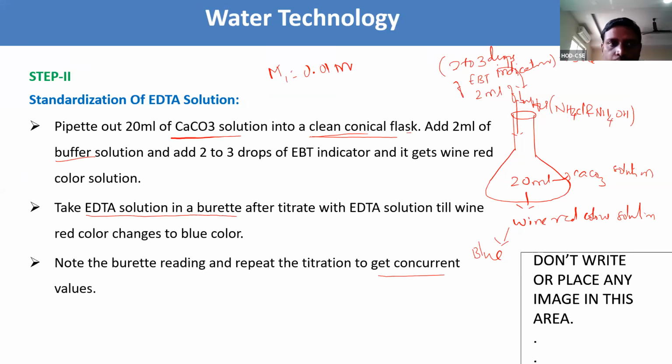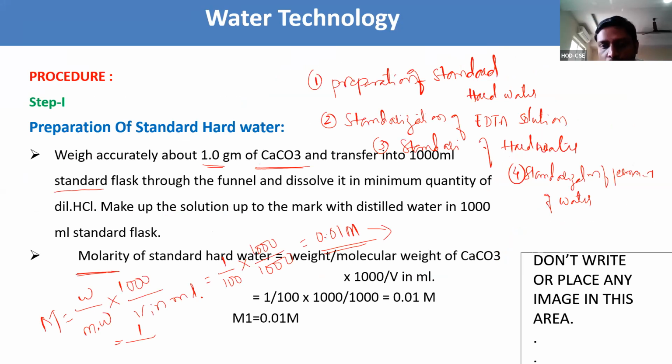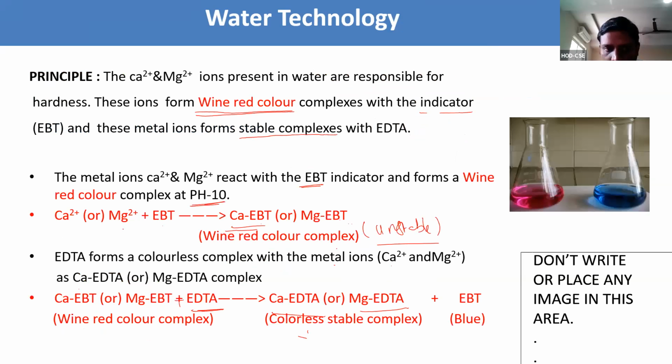Now, I already said that we have 3 steps. Step 3 is standardization of hard water. The principle is also given. By adding the indicator, initially we got wine red color. EDTA forms a colorless complex with metal ions, and then it forms a blue color complex. That is nothing but the end point. The same thing we follow in the procedure, whatever we discussed in the principle.